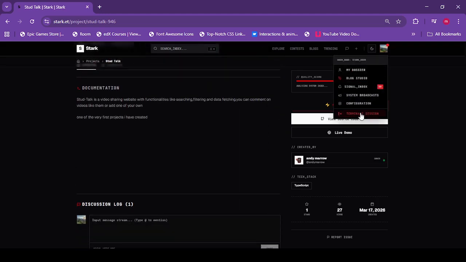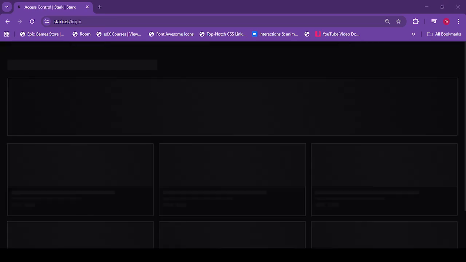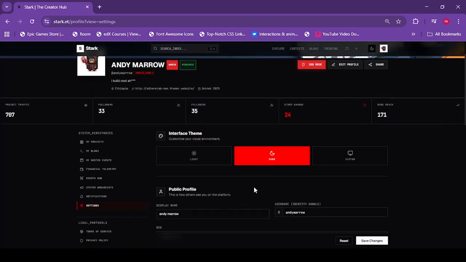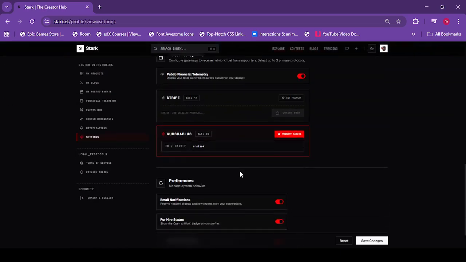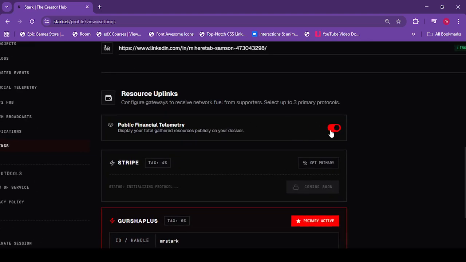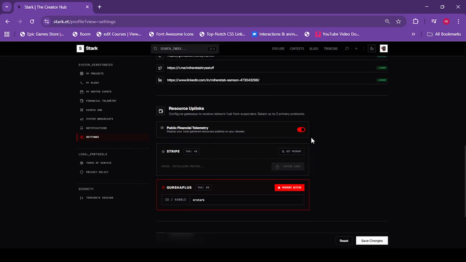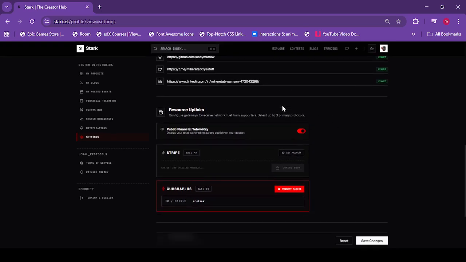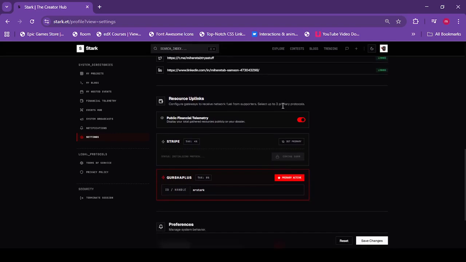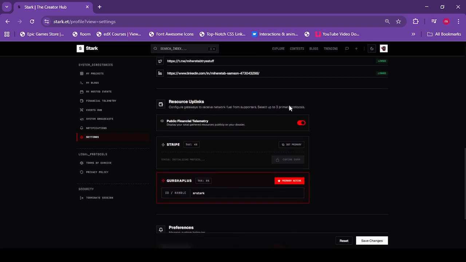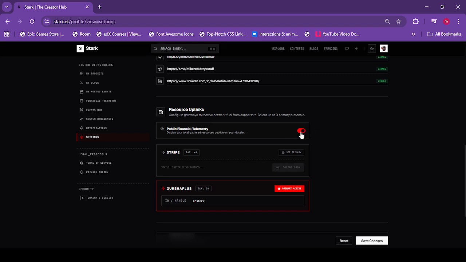Another thing you could do is, sorry, let me log out again and I'll show you. As you can see, I've logged in with IndyMaro's account. I will go to the settings, and there is a new toggle here. If you toggle it on, everybody can see how much you have received through Stark and through Gusha Plus. Just like how Upwork works, you could let people see your income through here, but you could toggle it off if you don't want to.